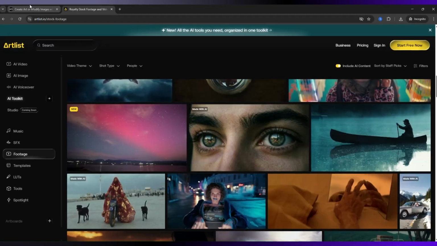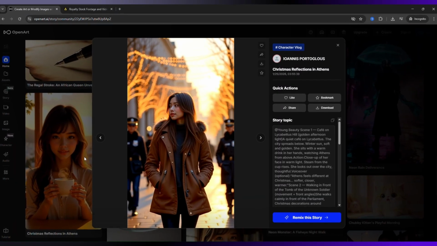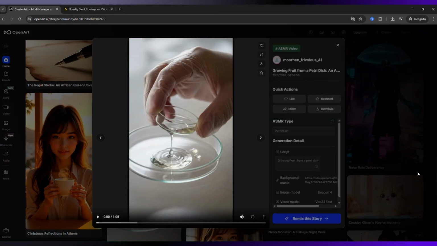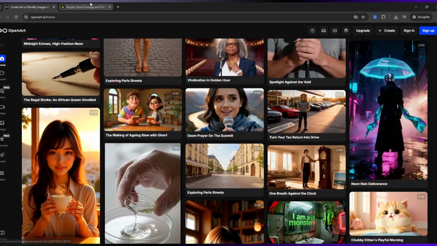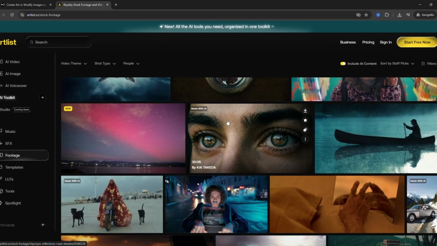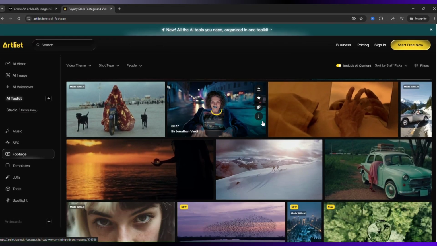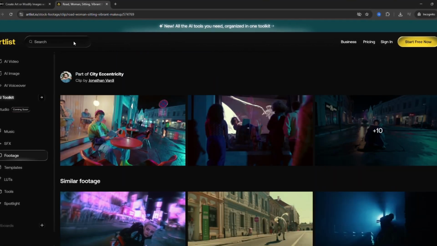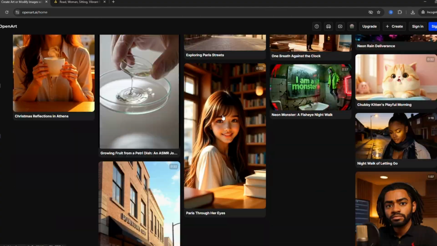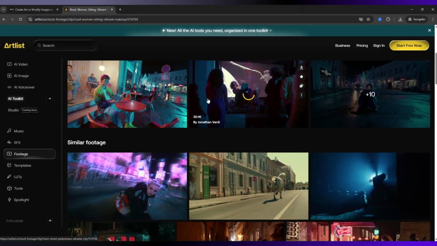The final verdict: choose OpenArt AI if your focus is custom visuals, thumbnails, illustrations, concept art, social media graphics, and creative image generation. Choose Artlist if you need high-quality audio, background music, theme tracks, and sound effects with easy licensing for commercial video content. The bottom line: OpenArt AI for visual content view and Artlist for audio and soundtrack view.